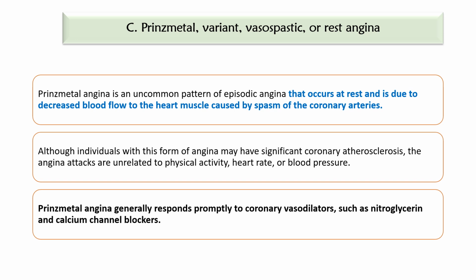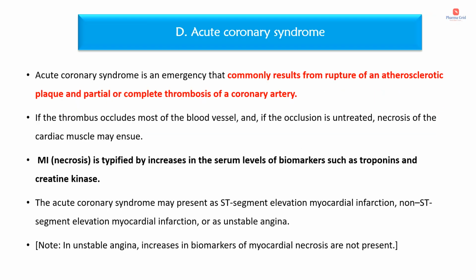Prinzmetal angina generally responds promptly to coronary vasodilators such as nitroglycerin and calcium channel blockers. So far we have discussed the three types of angina. Now we will see about acute coronary syndrome, or ACS.